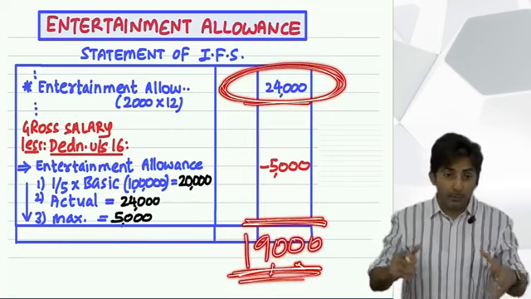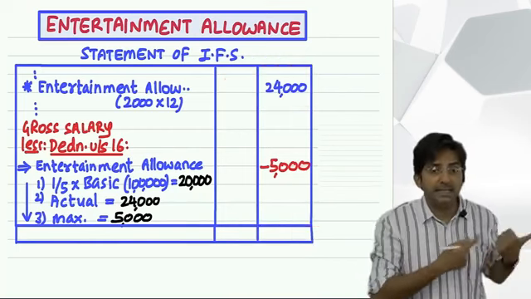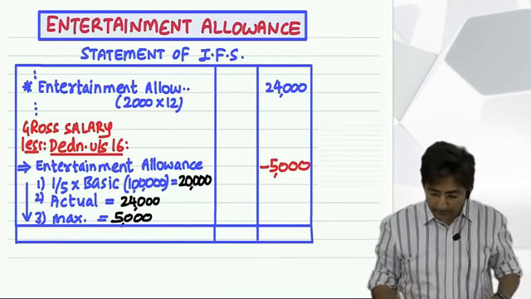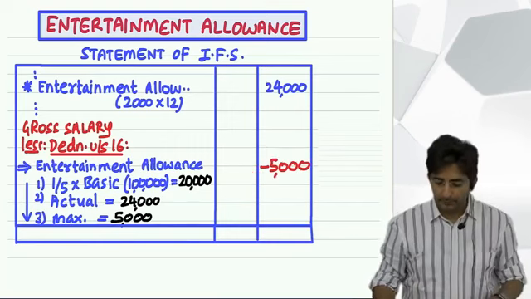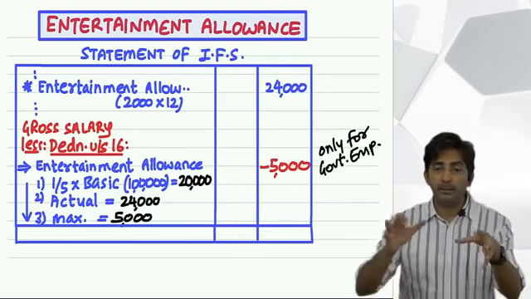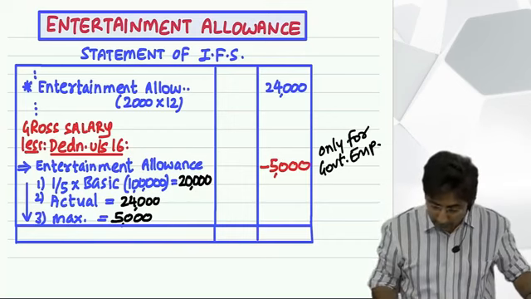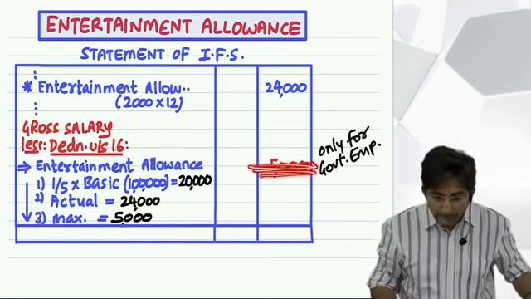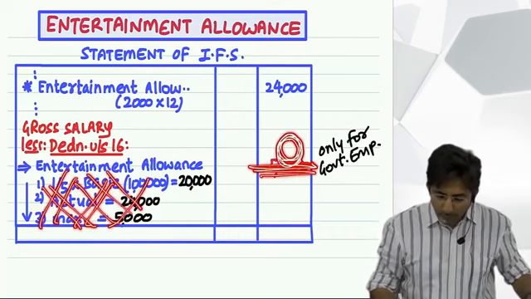Then one more funny thing. This is a funny thing, huh? I'll tell you why I'm calling this funny and criticizing this. One more funny thing. This deduction you have to take only if he is a government employee. Look what I have written here. Only if he is a government employee, then only you have to deduct. That means if the employee is working in the private sector, he is not doing a government job, then here it will be 0. No formula. 0. The full amount will be taxable.